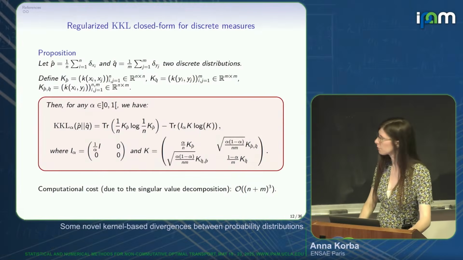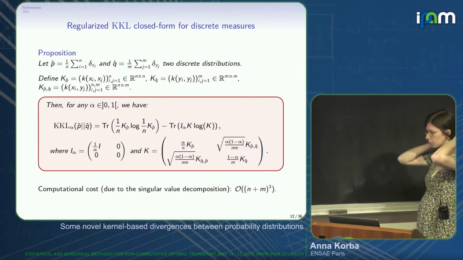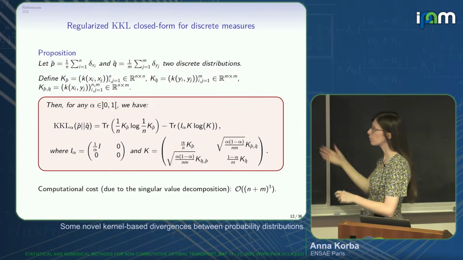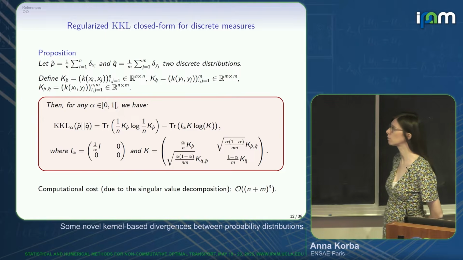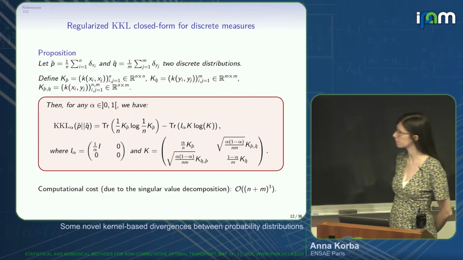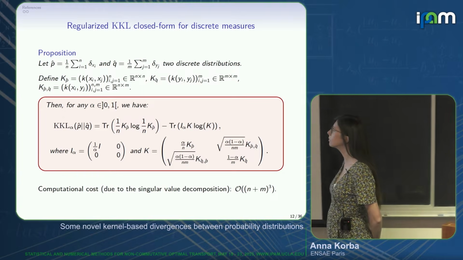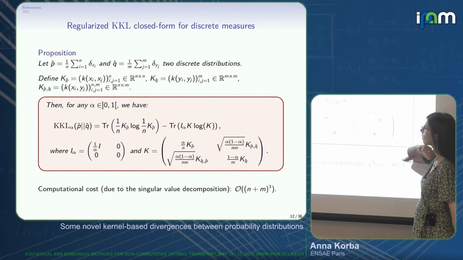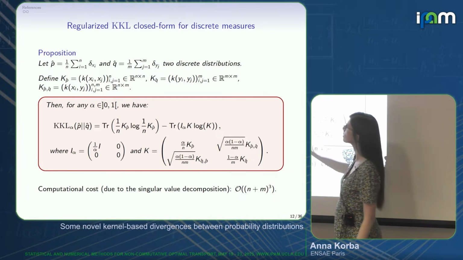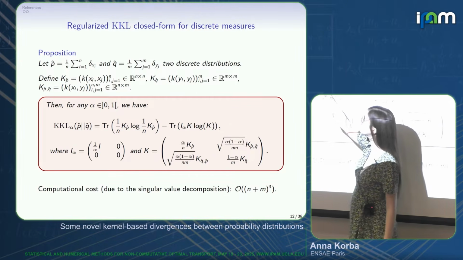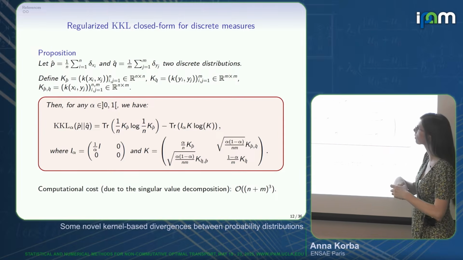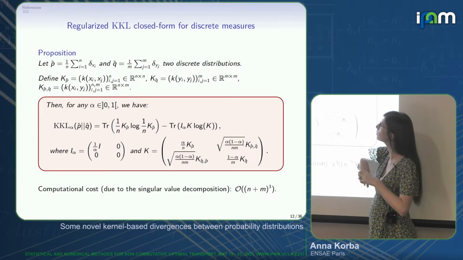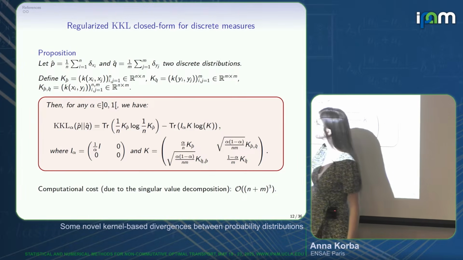I think I have the plot later. I've talked about KKL for discrete measures, so empirical measures, on the previous slide. The nice thing is that you can actually compute this thing in practice. If I give you two discrete distributions, P hat and Q hat, you just have to define what are called the Gram matrices. So Kp hat would be the kernel matrix over the xj atoms, Kq hat over the yj atoms, and here you have a mixed matrix.